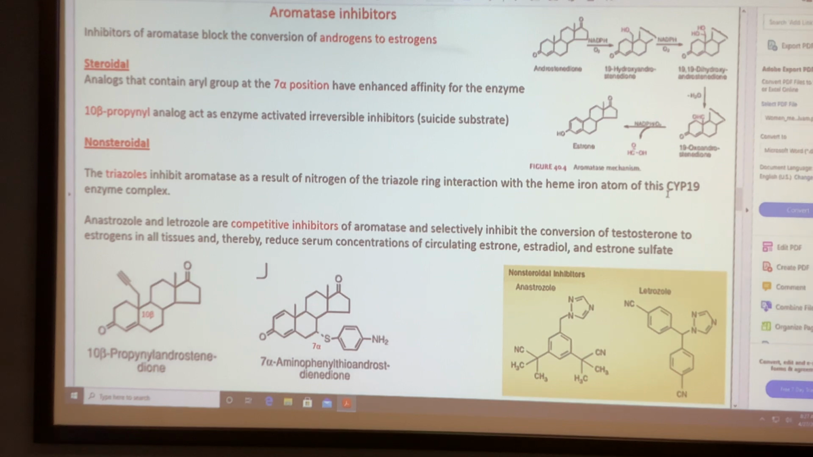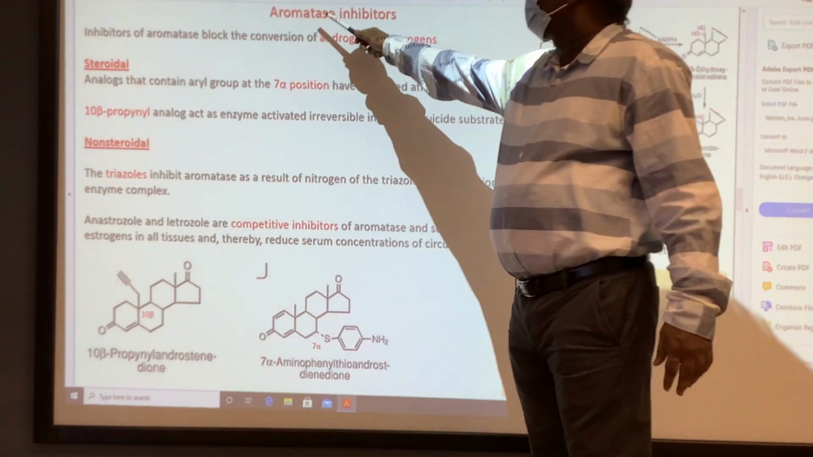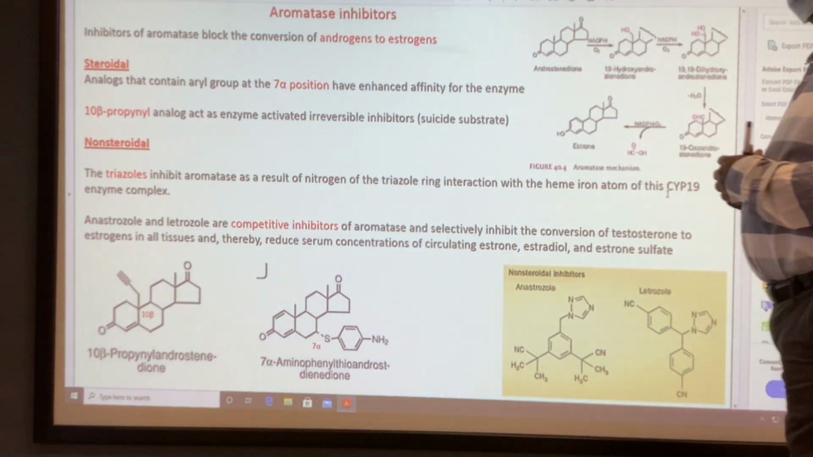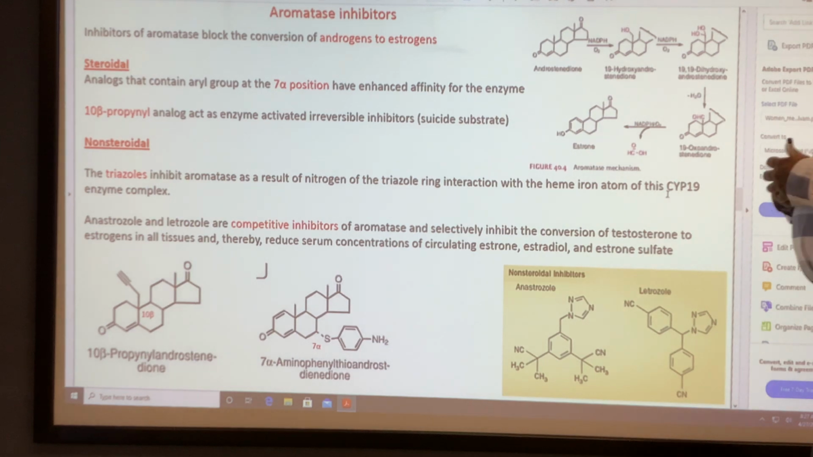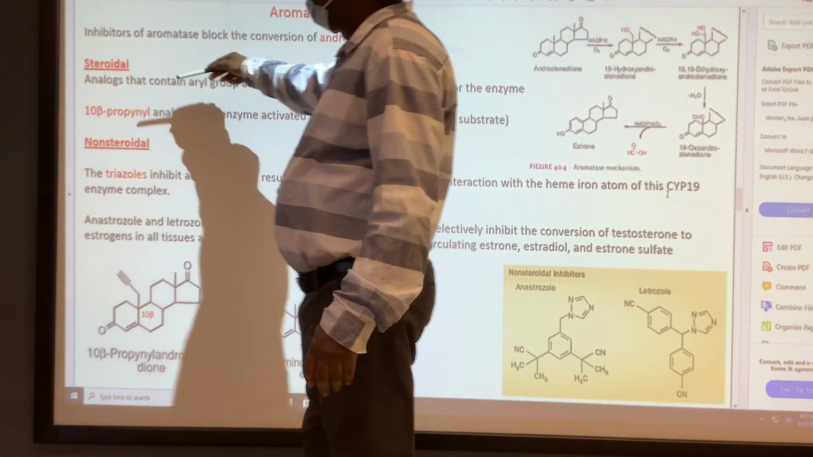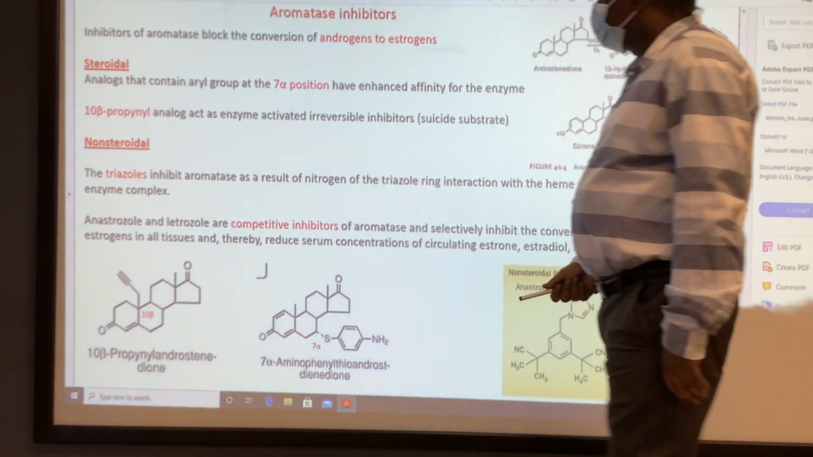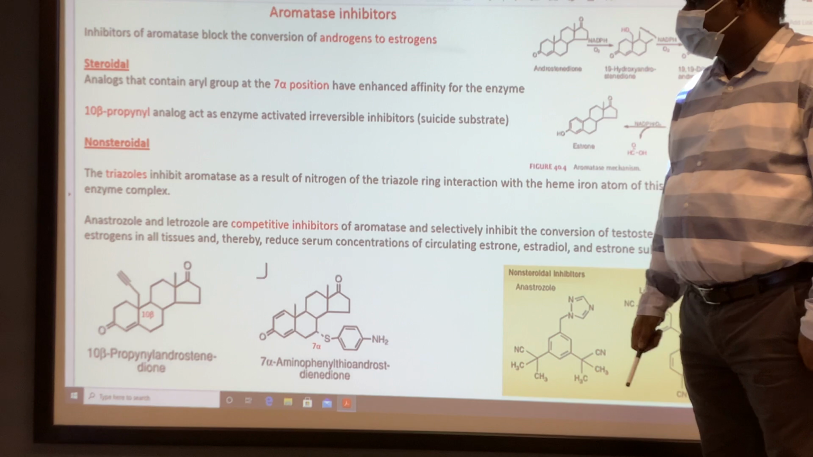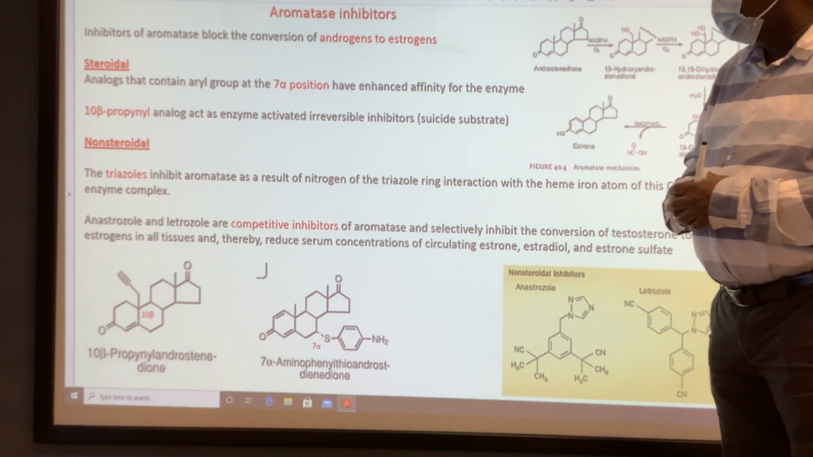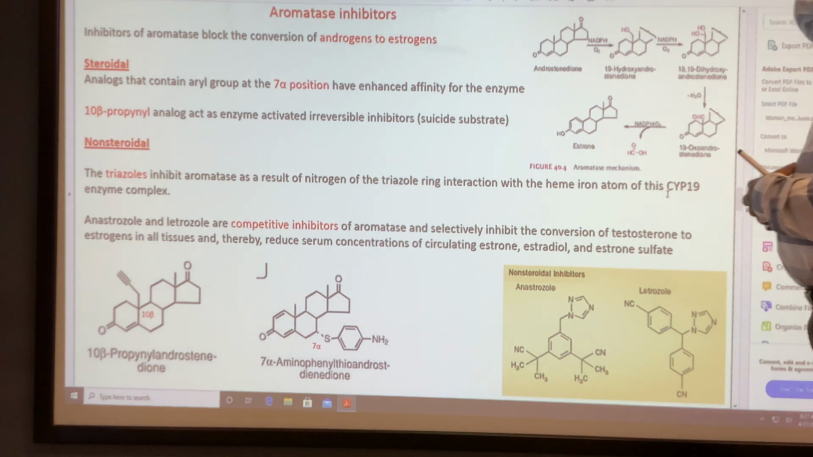So this is important for conversion of testosterone to estradiol, androstenedione to estrone. The enzyme is really responsible. So by inhibition of the aromatase enzyme, we inhibit the estrogen formation. There are two types of aromatase inhibitors: one is steroid type compounds and the other is non-steroidal. For the steroid type, there are two compounds: 10 beta propionyl androstenedione and 7 alpha aminophenylthio androstenedione. Those two are steroidal type aromatase inhibitors.